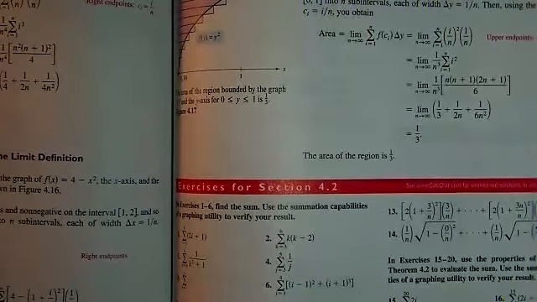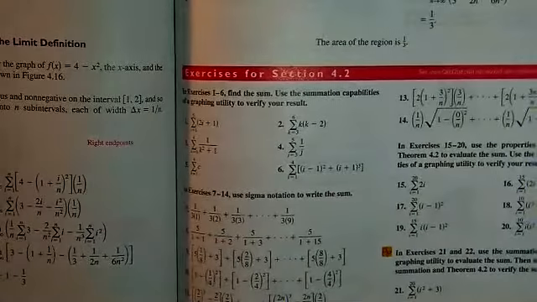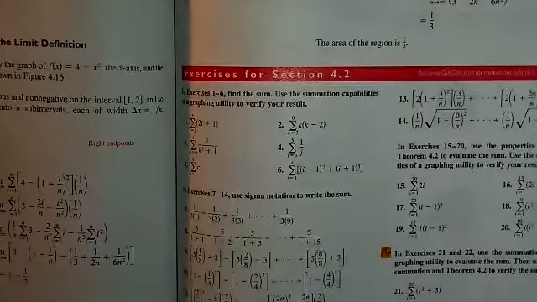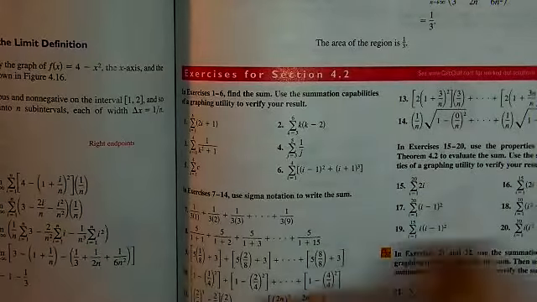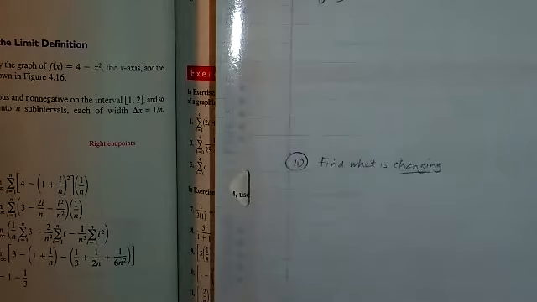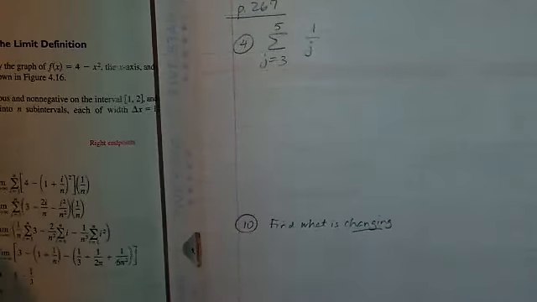Okay, so like I did last week, what I want to do now is go to the exercise set and work through a couple of exercises. For section 4.2 for this week, if you look back at that corrected calendar, what I'm asking you to do is just 1 through 21 odd. What I'm going to do is work through just a couple of problems, starting on page 267: problems 4, 10, and 20. If you want to follow along, go back to this video as you're working through the homework set to figure out what's going on.